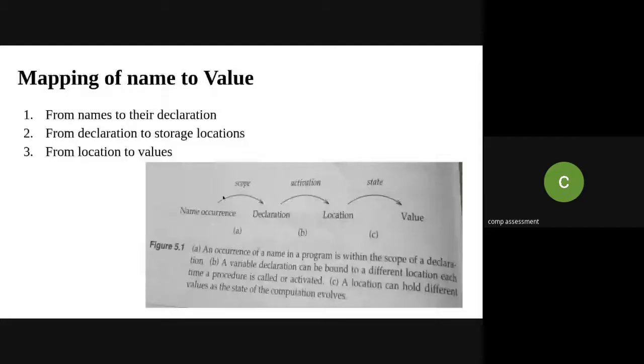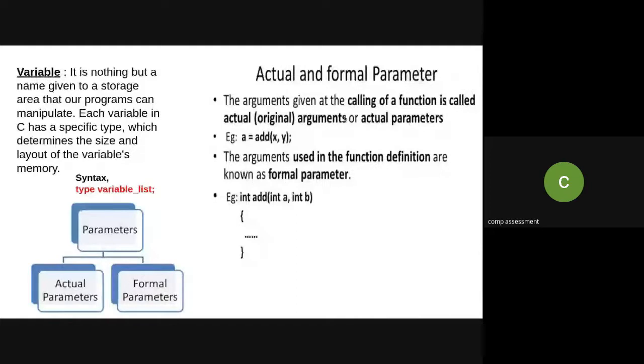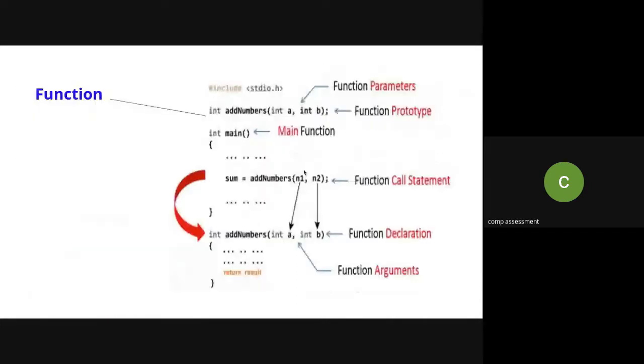Again, we will go back to the slides. This is the mapping of names, which I have already told you about: scope, activation, and state. After that, actual parameters and formal parameters, which I just explained. The formal parameters are nothing but the function parameters. The name of your procedure along with the function definition is called the signature or the function prototype. In a few programming languages you have to give the function prototype, meaning the signature of that particular procedure.